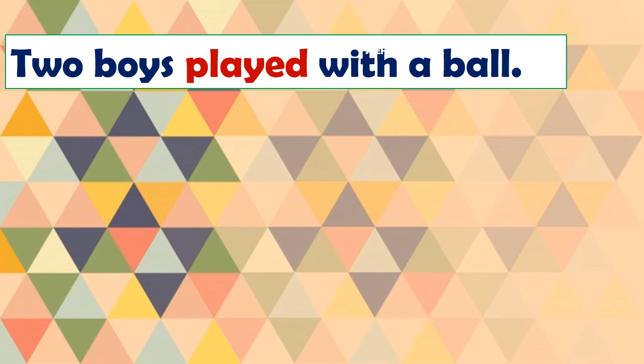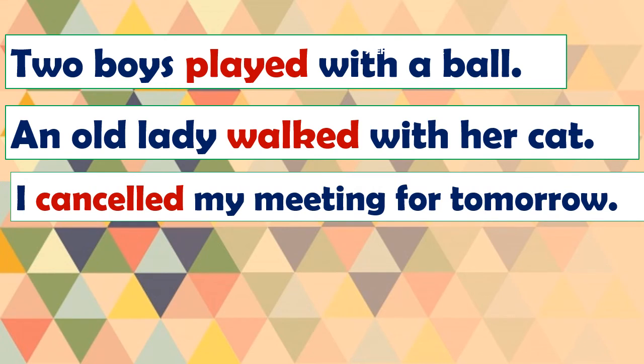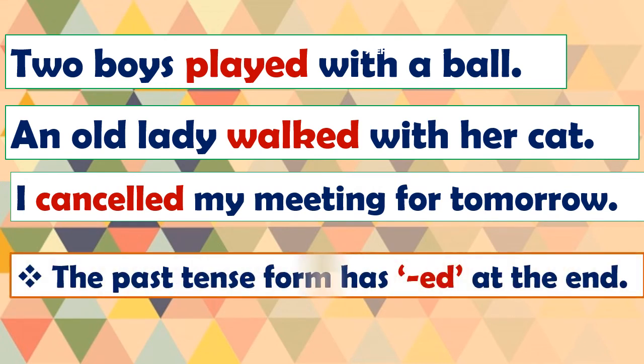Now we have learned about simple present tense. We will move to the next part, and why we are learning this you will come to know. Two boys played with a ball. An old lady walked with her cat. I cancelled my meetings for tomorrow. Look at the verbs. The past tense form has ed at the end. We are just revising here; we have learnt this earlier. Whenever we use past tense forms, we use ed at the end of the verb: play, played, walk, walked, cancel, cancelled.